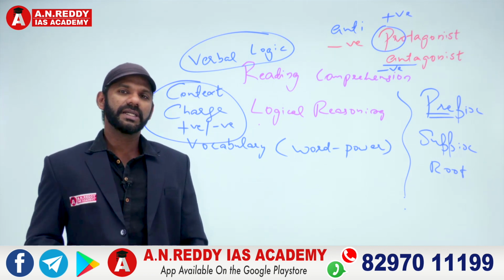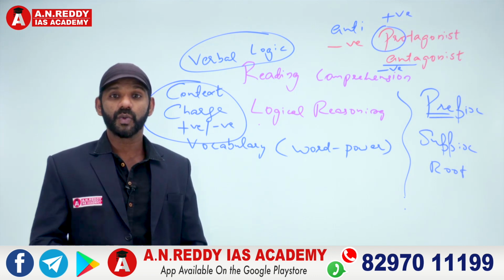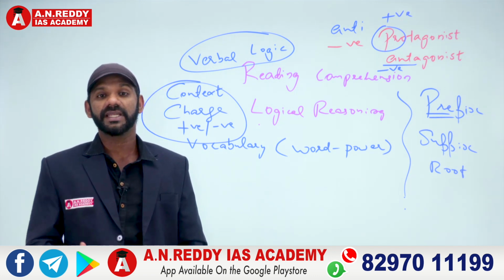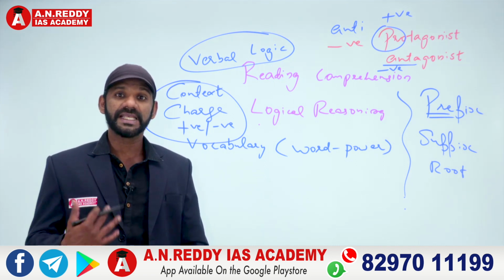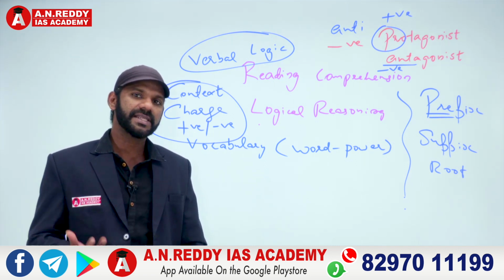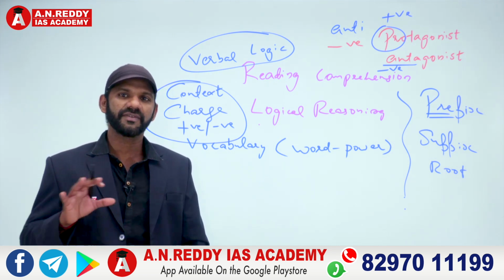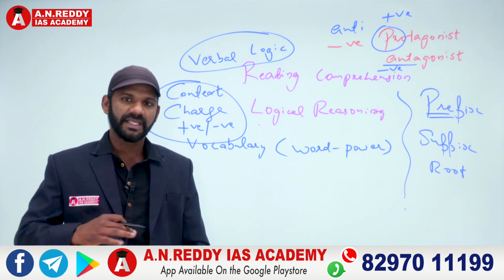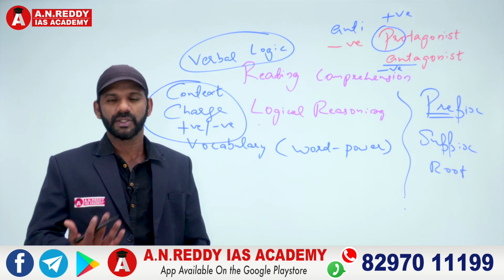Now whenever you learn a rule or a strategy, make sure that you associate every rule or every strategy with an example. We may forget rules, but we may not forget examples. So with the help of examples, we can easily recollect the rules, right? So we need to associate every rule or every strategy with an example. So I'll give you the rules in detail. I'll tell you the concepts in detail. In fact, the strategies, not the rules.